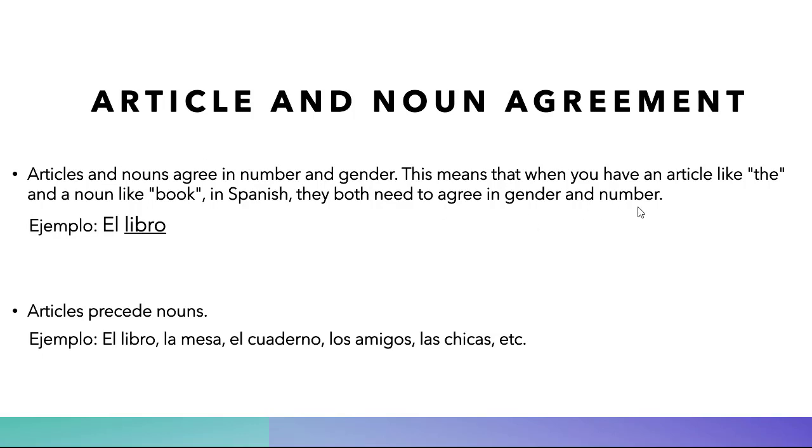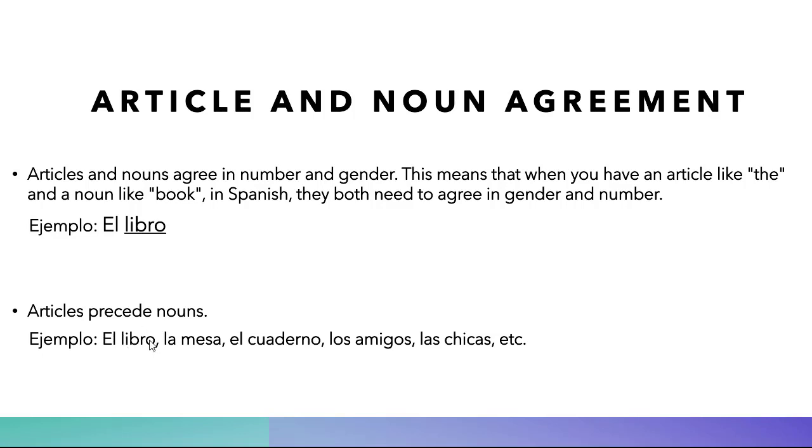Now, this means that when you have an article like "the," and then a noun like "book," they will have to agree in that way. Like el libro, the book. Libro is masculine and it's also singular. So the article is going to be singular and masculine too. Masculine is el and singular. We'll talk about the articles in a little bit, but articles also precede nouns. So they go in front of the noun.